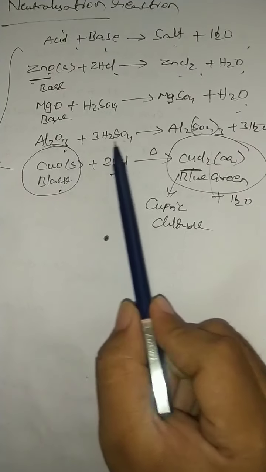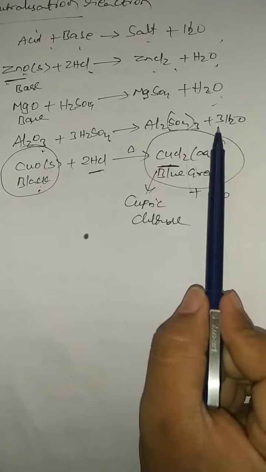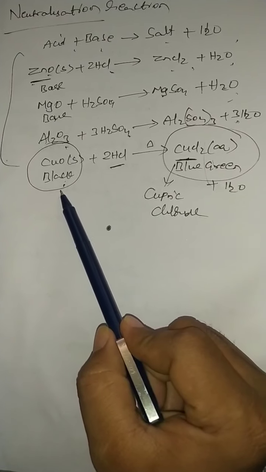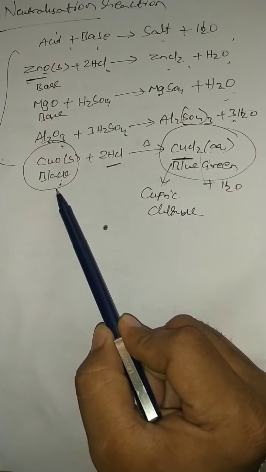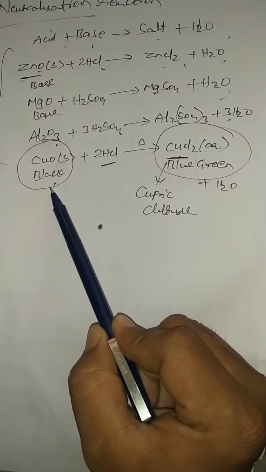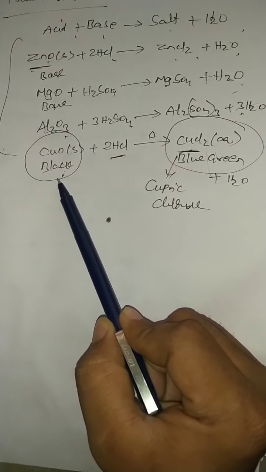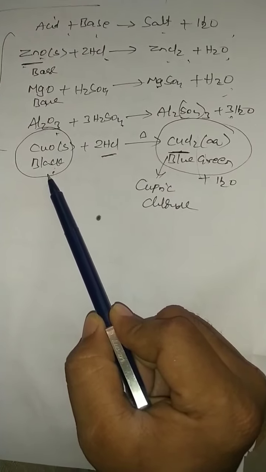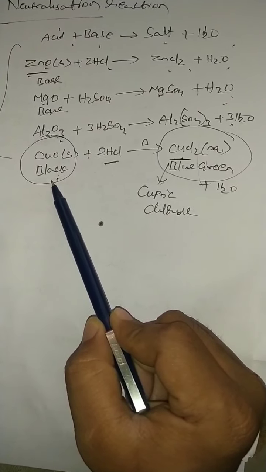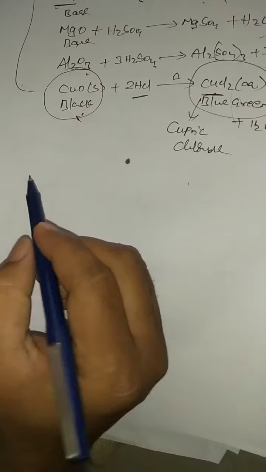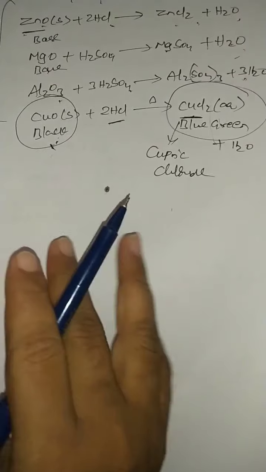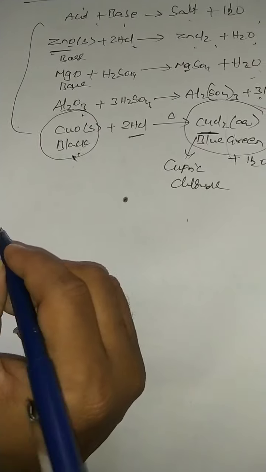Alumina, Al2O3, reacts with sulfuric acid to form aluminium sulfate plus water. Cupric oxide is a black color compound. You can test this experimentally in the NCERT textbook. You can see the diagram also. Black color cupric oxide turns into bluish green color. So all these are examples of neutralization reactions.